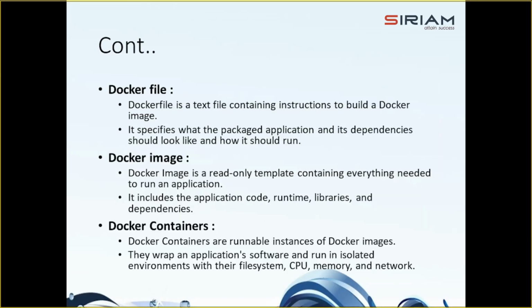Next is the Dockerfile. So what is the Dockerfile? The Dockerfile is where you write the instructions to build a Docker image. Right? So what is the Docker image? Images are read-only templates that you build from a set of instructions written in your Dockerfile. So you can say it's a blueprint of your application. Images define both what you want your packaged application and its dependencies to look like and what processes to run when it is launched.